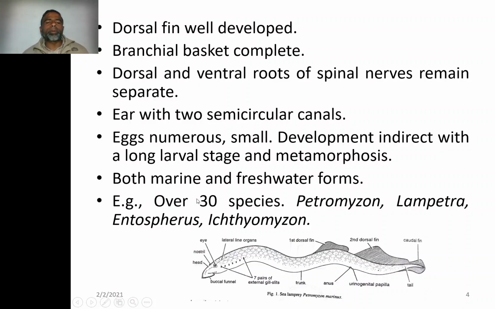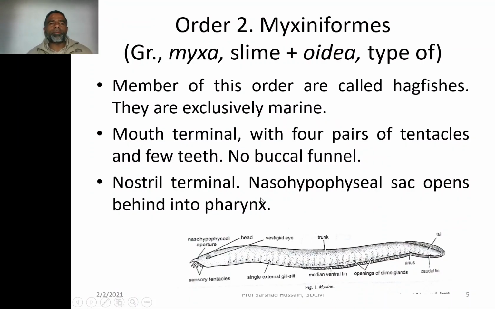Some examples are Petromyzon, Lampetra, Entosphenus, Ichthyomyzon. So this order constitutes about 30 species. Then you have the second order, Myxiniformes.